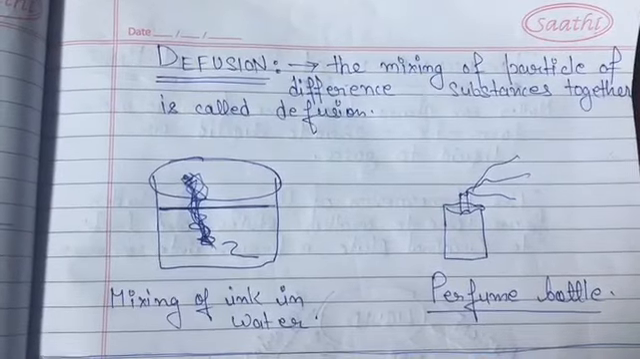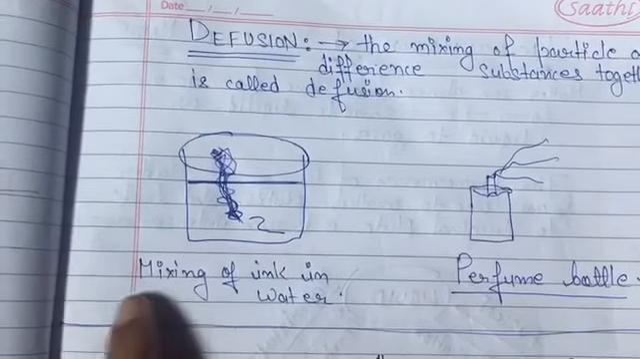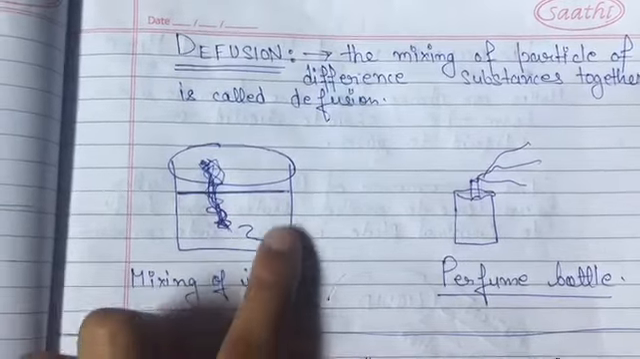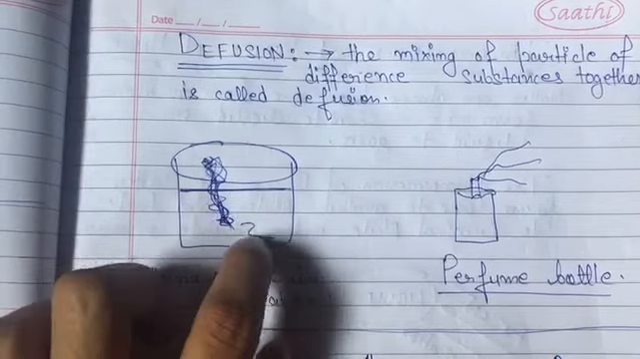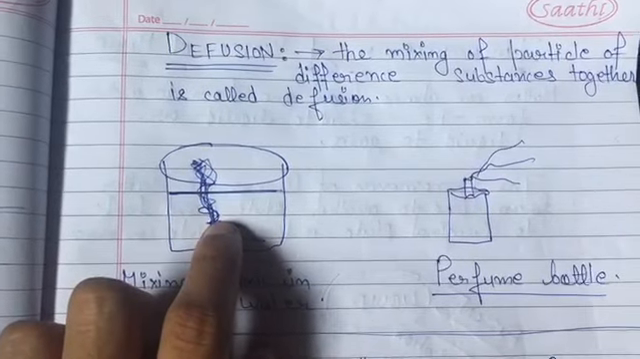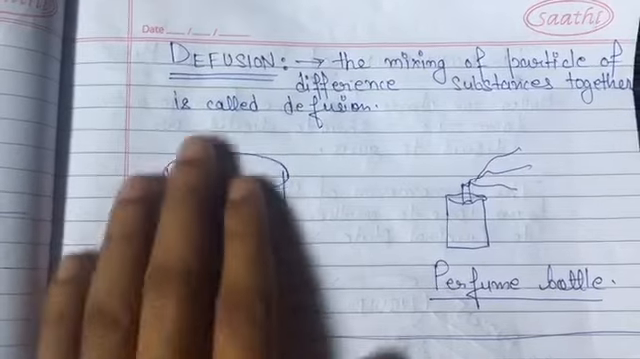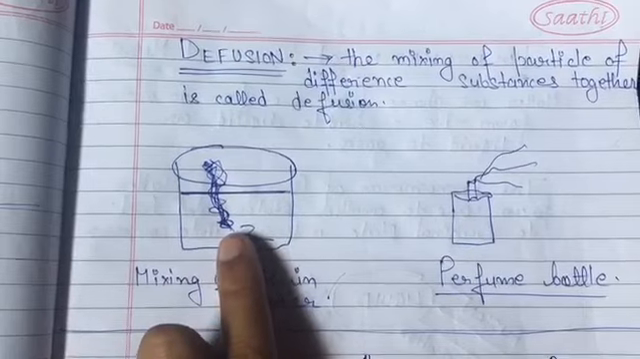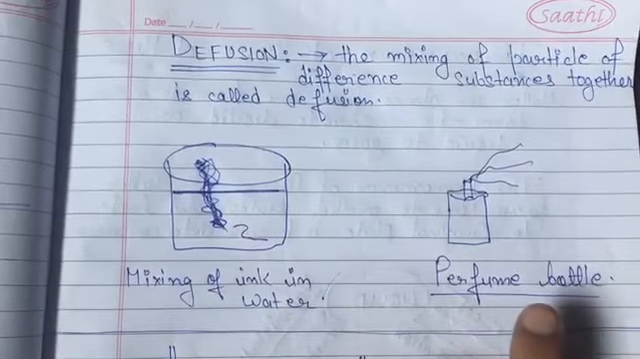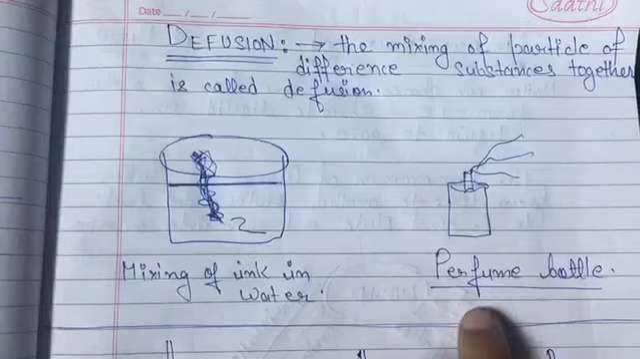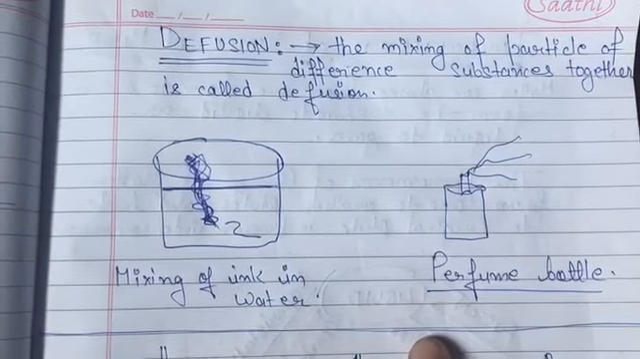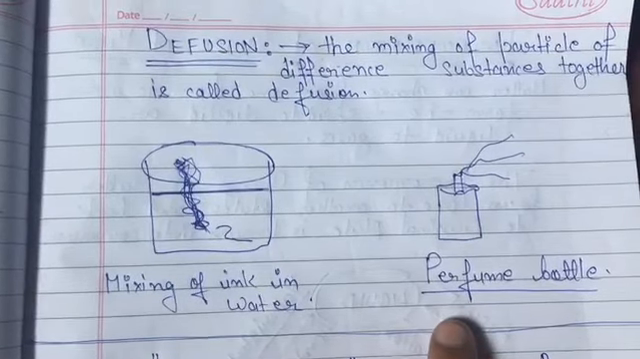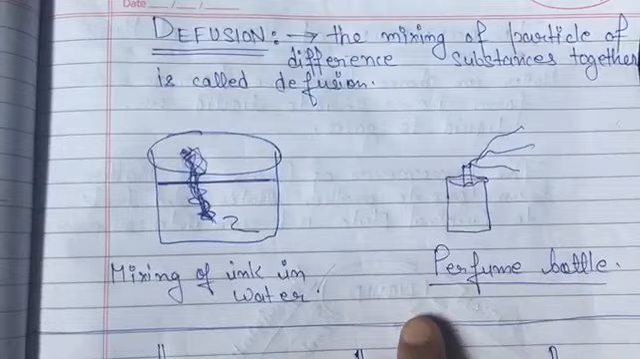So here we have some diagrams. The first one is the mixing of ink in water. Just take a glass or a beaker, add some ink, and we can easily see the ink will dissolve with the water. So it shows the diffusion property. And another example we have is a perfume bottle. When we open the perfume bottle, the perfume will spread throughout the room. So it shows the diffusion property. I will explain it in Hindi also.